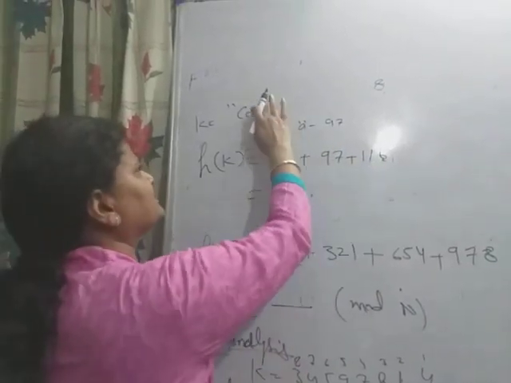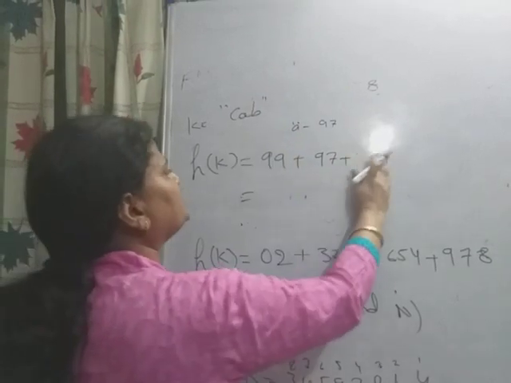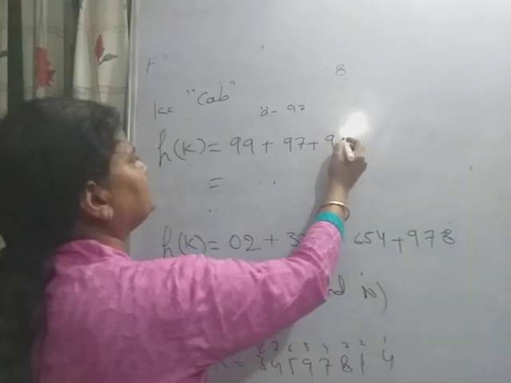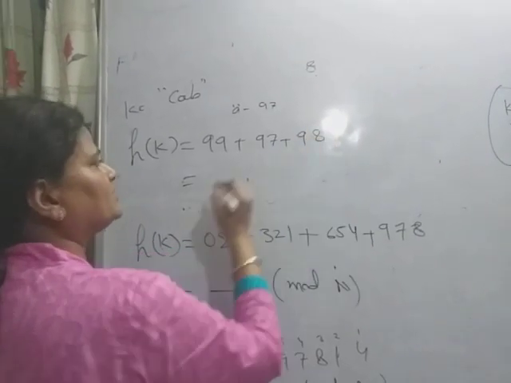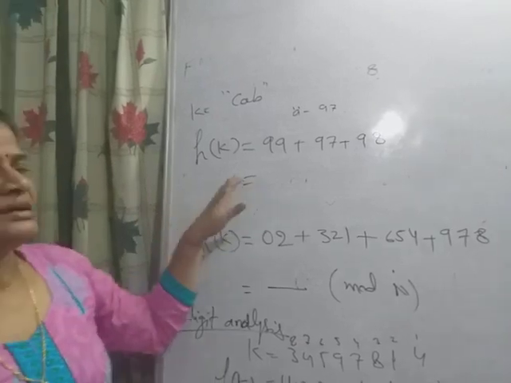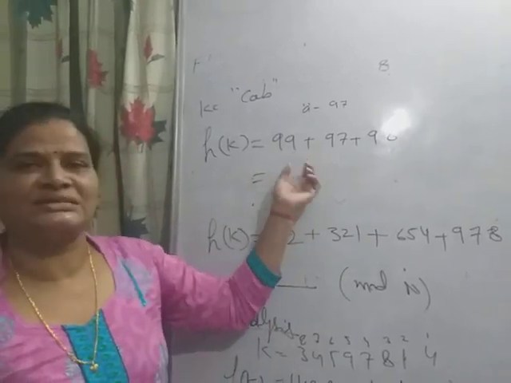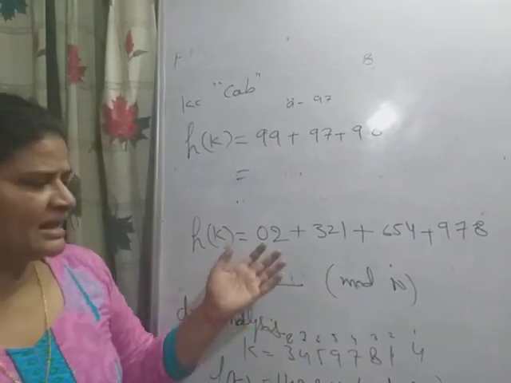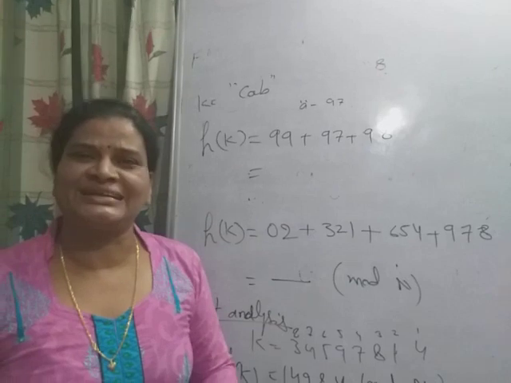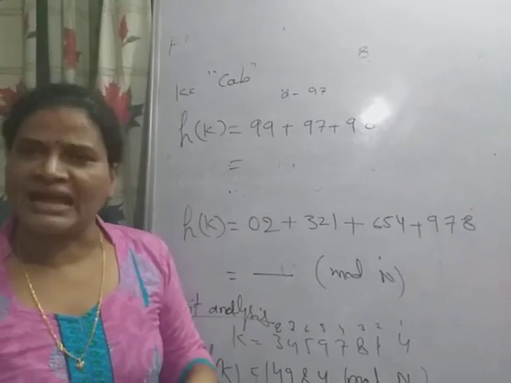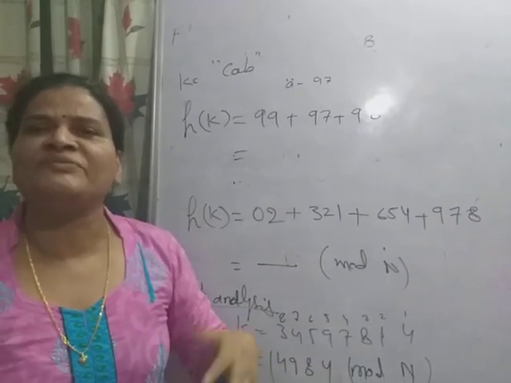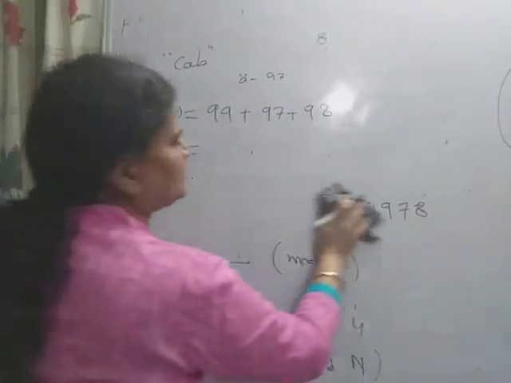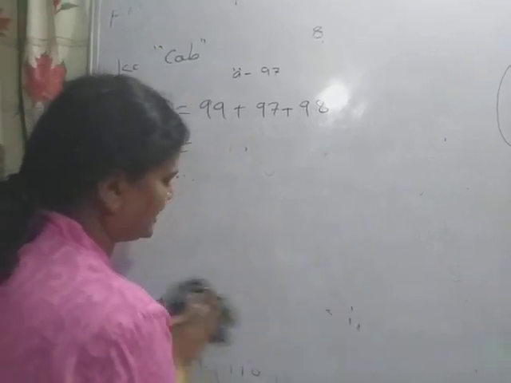If the T is changed, you can take cab instead: C is 99, A is 97 and B is 98, and we add them. I have discussed a few hash functions, but in the literature there are a number of hash functions, and a hash function is used according to the application where you are applying this hashing technique to store data into the hash table.